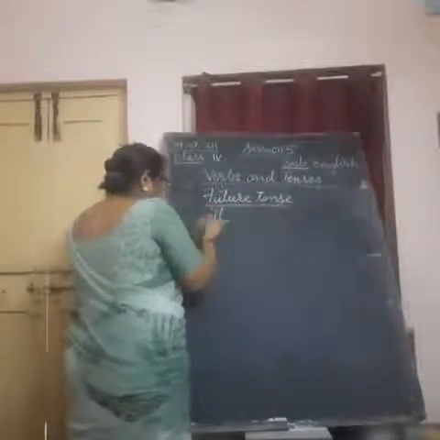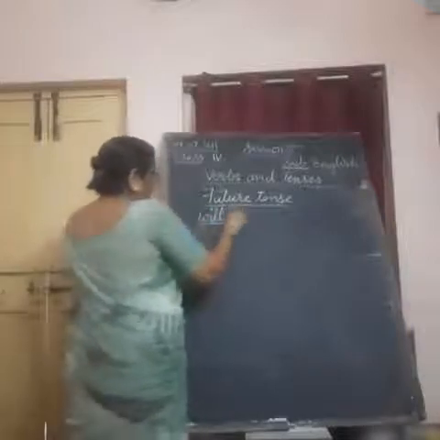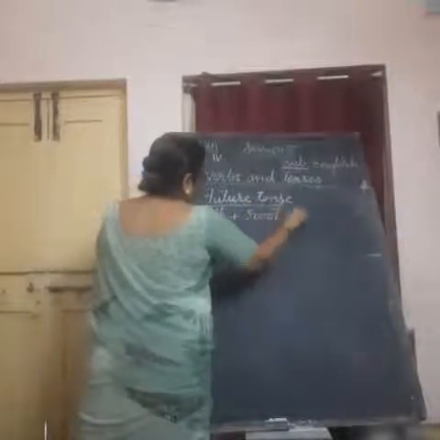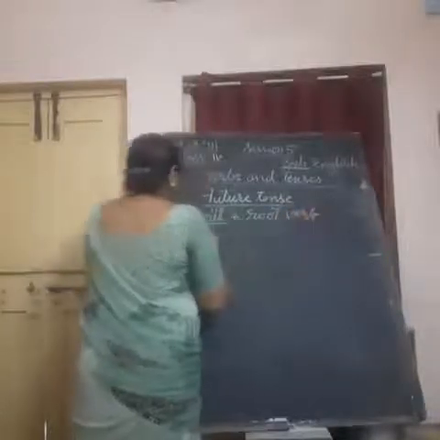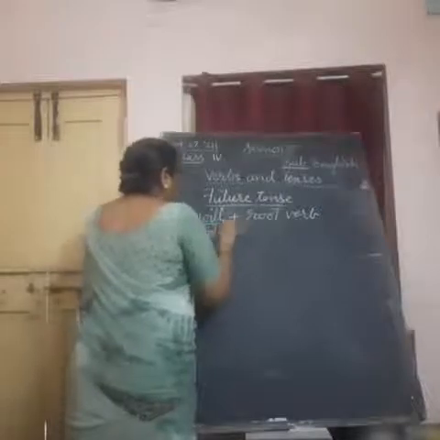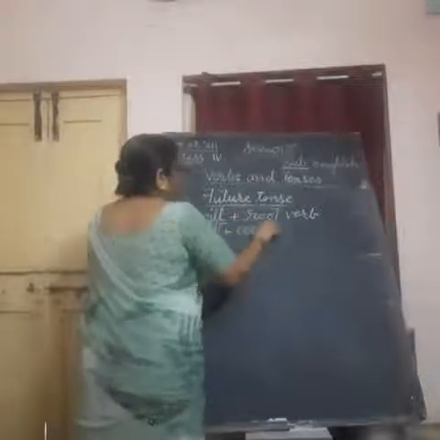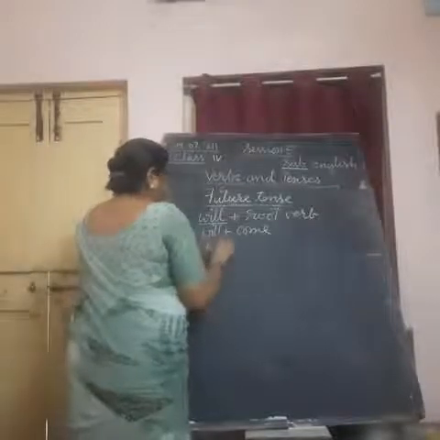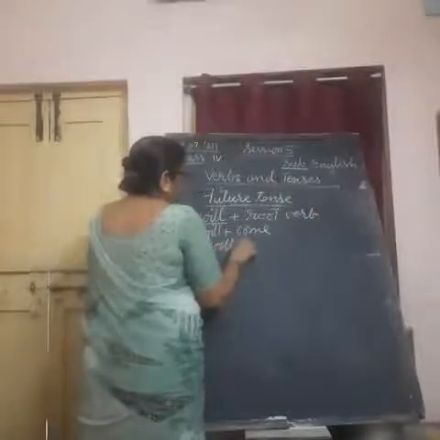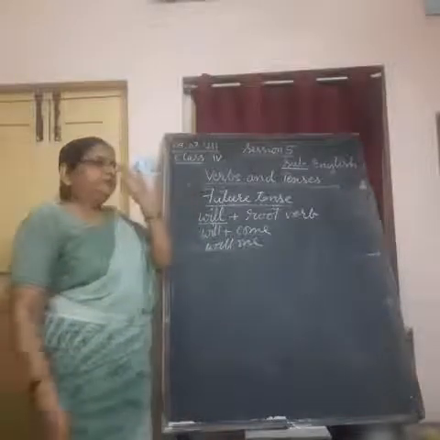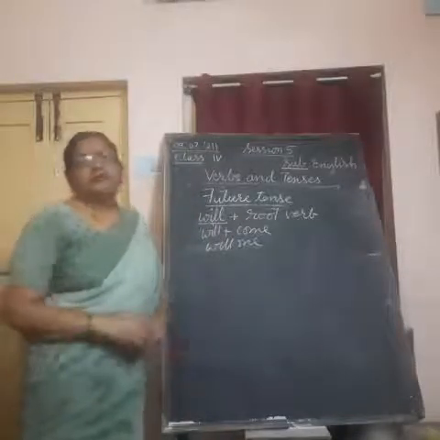We just use will, compulsorily, with the root verb. How? He will come tomorrow. I will meet, will come, will write, will go, will drink, will attend, etc.